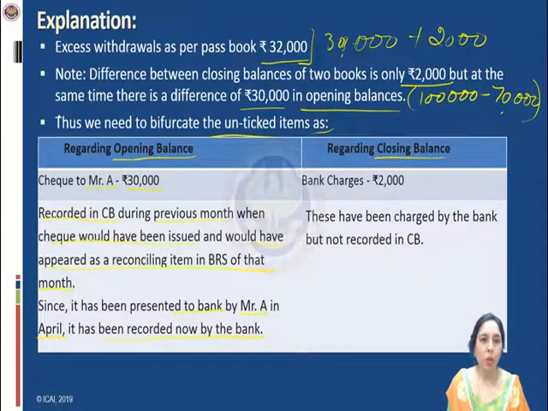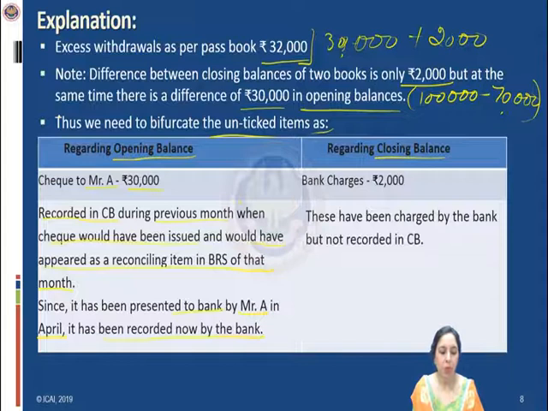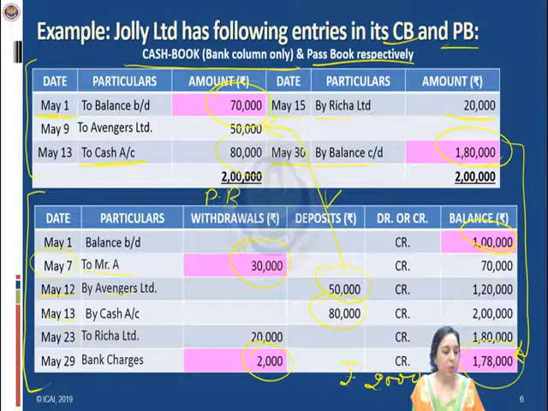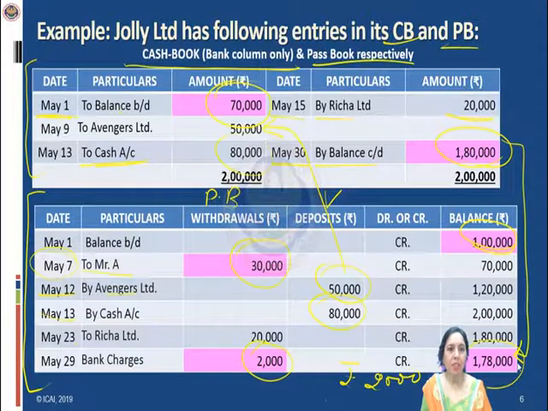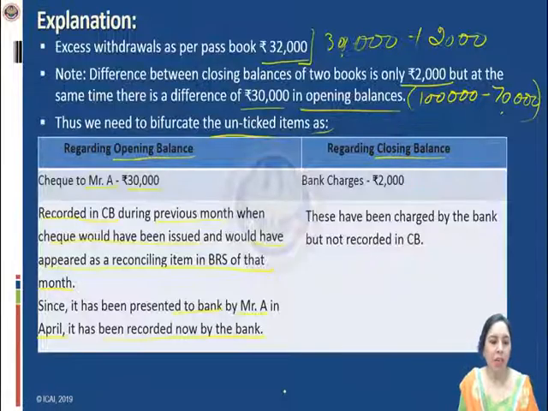And going to the closing balance difference, bank charges amounting to rupees 2,000. As we have seen previously, on 29th May the bank has charged rupees 2,000 towards the services provided by them. So these are not recorded in the cash book since the updation was not there on the same date. So we have seen the difference in the closing balance. The difference in the closing balance amounting to rupees 2,000 was due to the bank charges, and these have been charged by the bank on 29th May, but they have not been recorded in the cash book. Hence, while making the bank reconciliation statement, we need to give effect to these two transactions as explained.